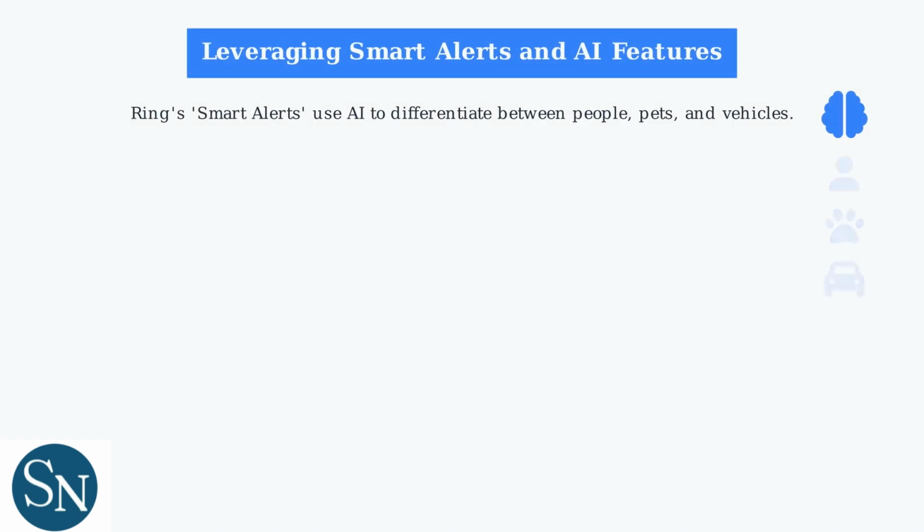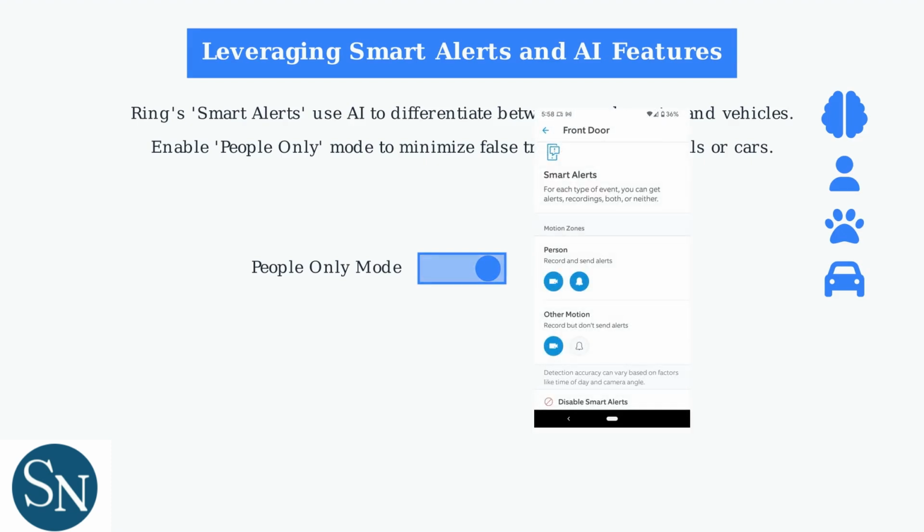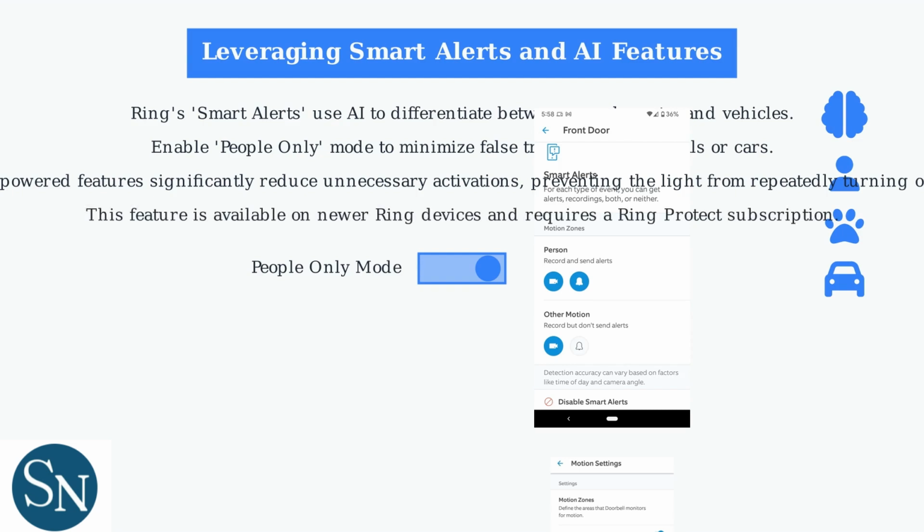Ring's smart alerts use AI to differentiate between people, pets, and vehicles. Enable people-only mode to minimize false triggers from animals or cars. These AI-powered features significantly reduce unnecessary activations, preventing the light from repeatedly turning on and off. This feature is available on newer Ring devices and requires a Ring Protect subscription.